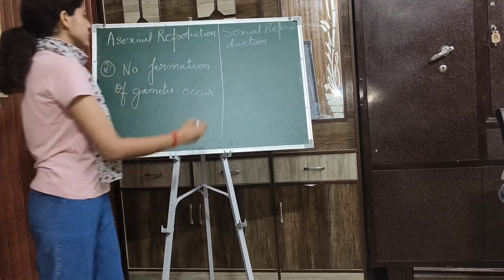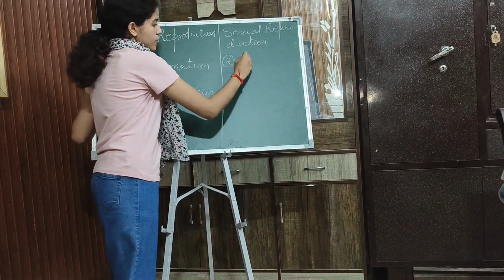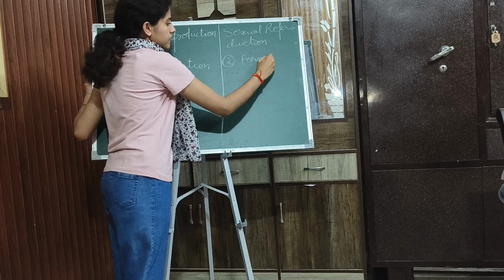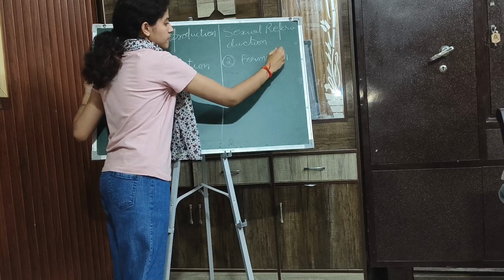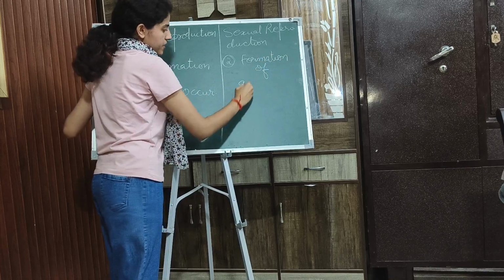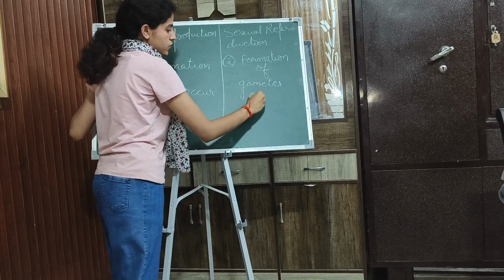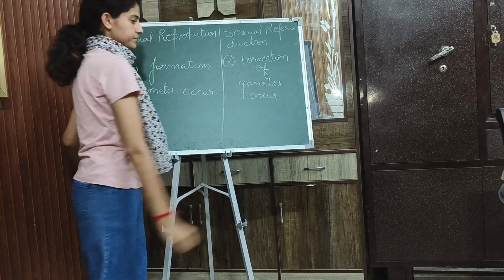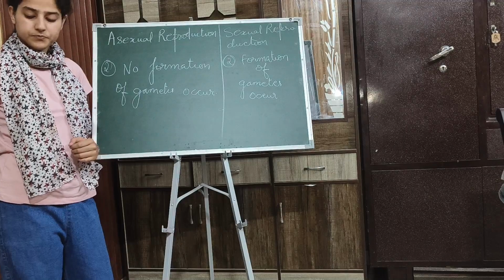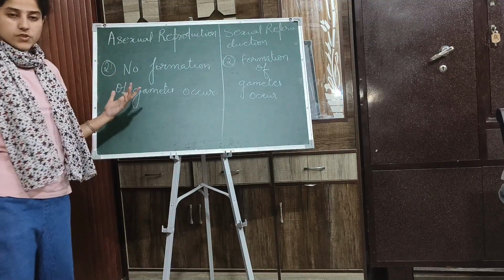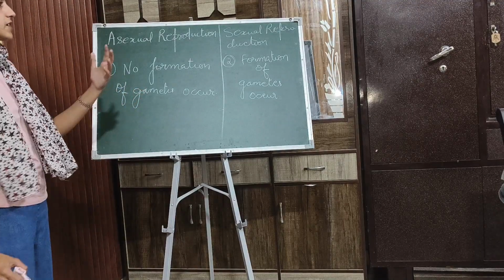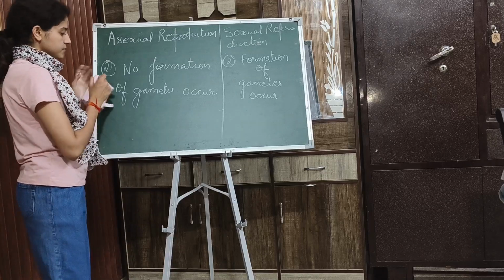But in case of sexual reproduction, formation of gametes occurs during sexual reproduction. Okay. Third point of difference between asexual and sexual reproduction is,